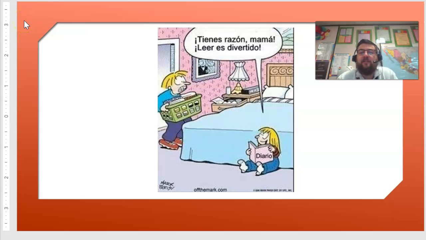Bueno, vamos a empezar. ¿Qué nos dice este meme? Tienes razón, mamá. Leer es divertido. Pay attention to what she's reading. I think it's kind of funny. Look at the mom's face. Alright, put that on your warm-up and let's move on.